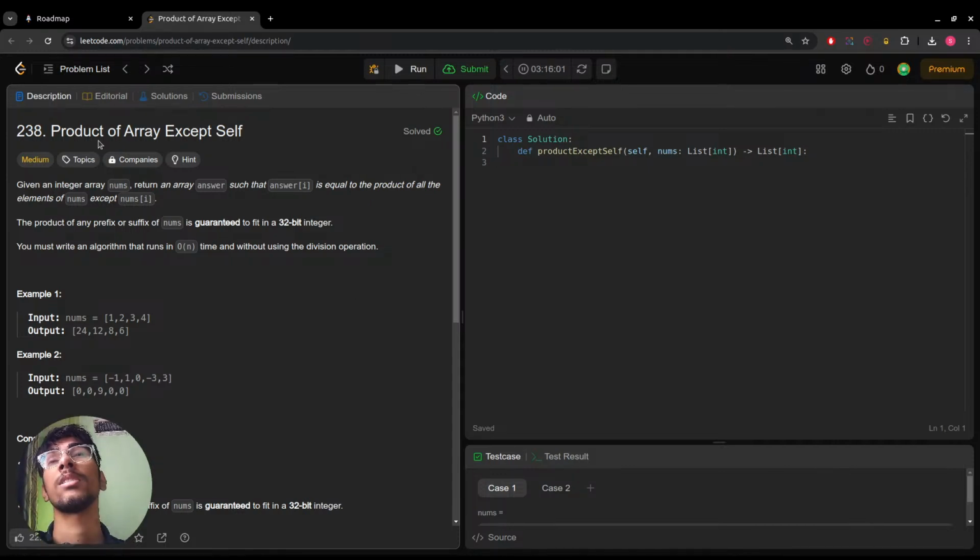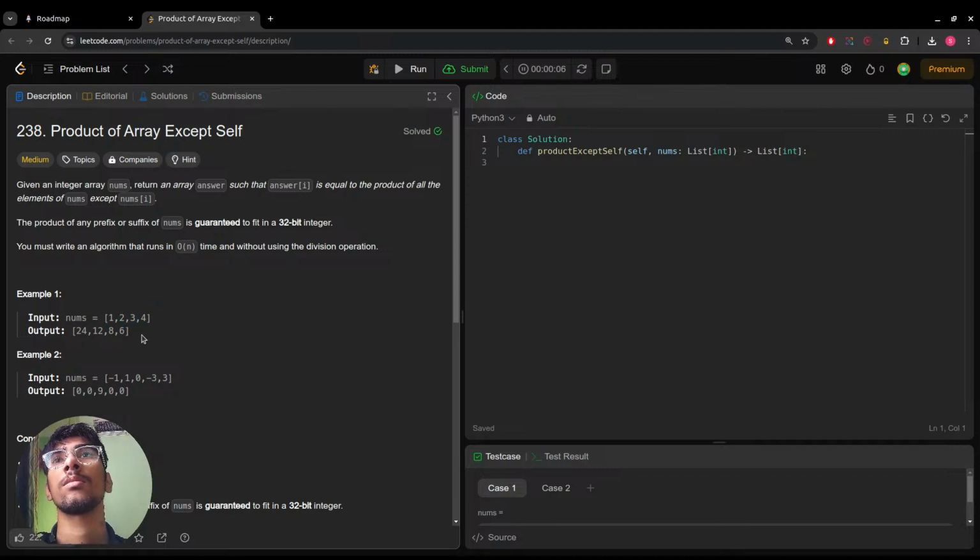So the problem is product of array except self. Given an integer array nums, return an array answer such that answer[i] is equal to the product of all the elements of nums except nums[i]. Okay, let me just restart the timer. We've got nums equal 1 to 4.